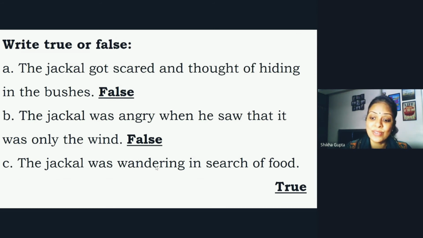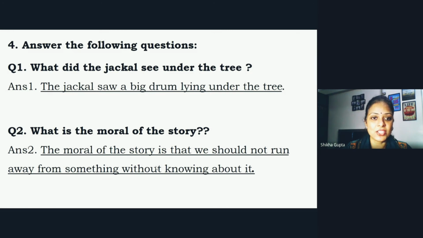Now, let us revise question answers of the chapter. Children, there are 5 question answers given in your notebook, and you have to learn the question answers very nicely. Thoroughly, you need to learn. Okay, so first question is, what did the jackal see under the tree? It is a very easy question. The jackal saw a big drum lying under the tree.